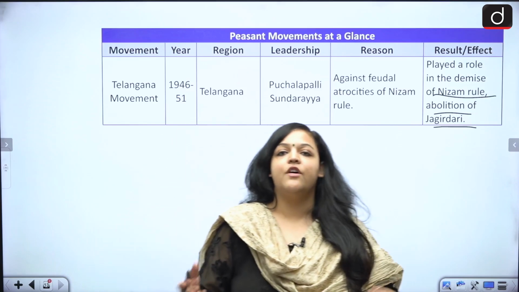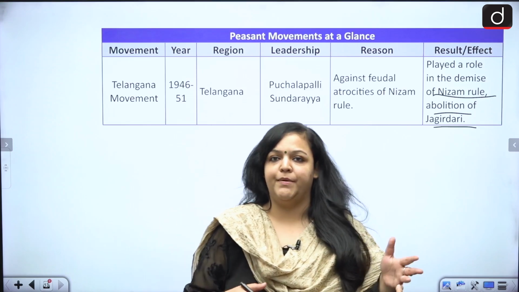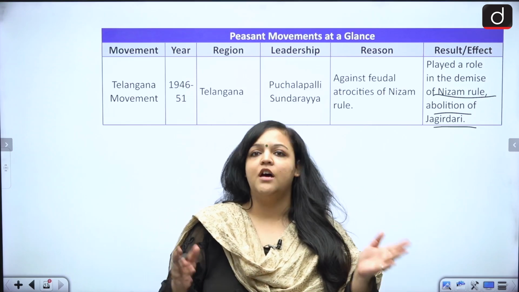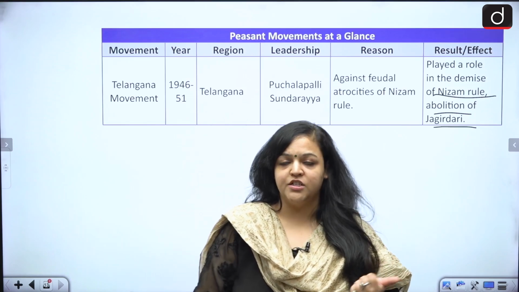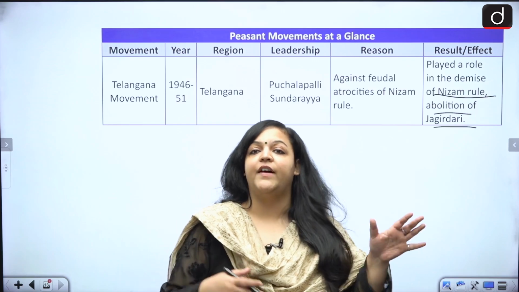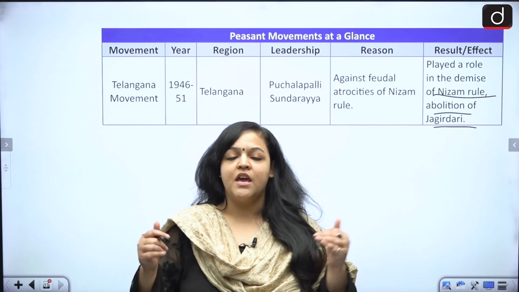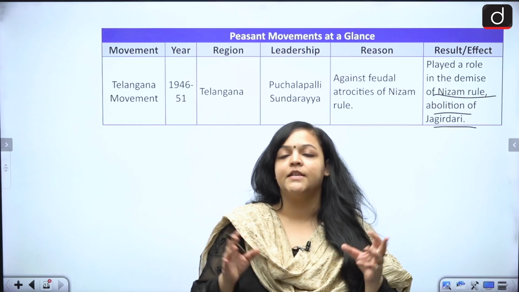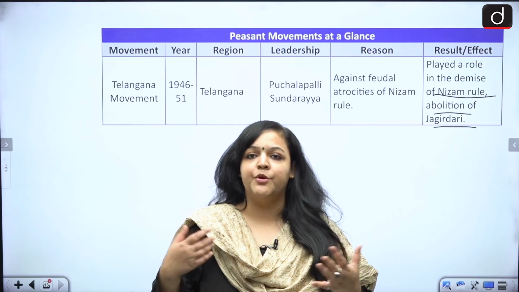So these were all of your peasant movements which have happened from British India to Free India. We have discussed the movement, their date, their region, their reason and their final result. Okay. Now this has been done in a very short manner, guys, because I have made a table here. I have made it in a tabular form.